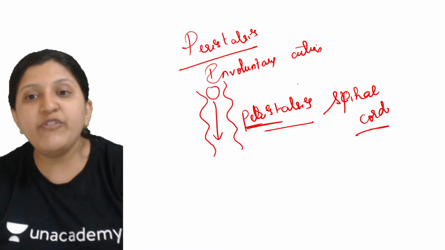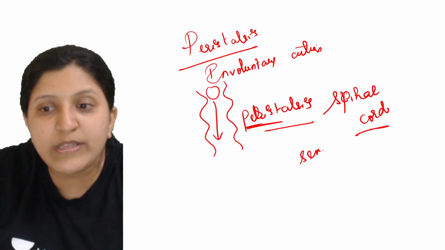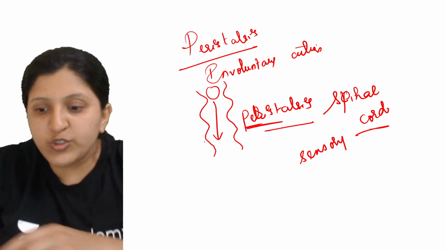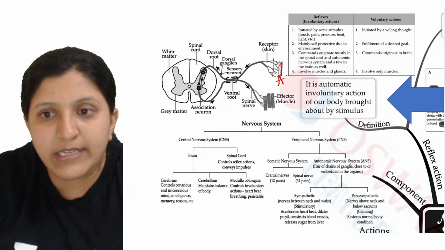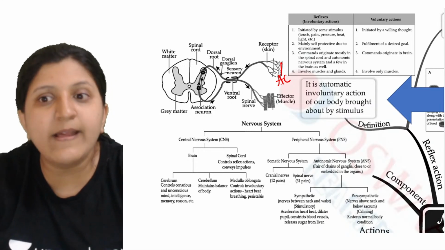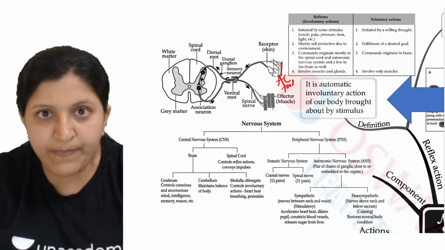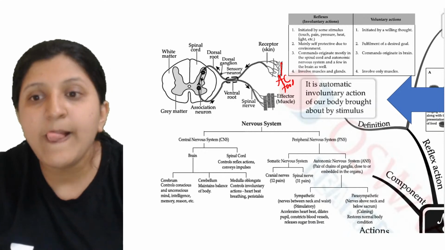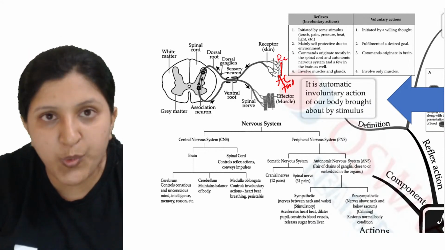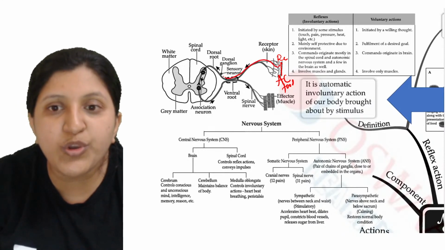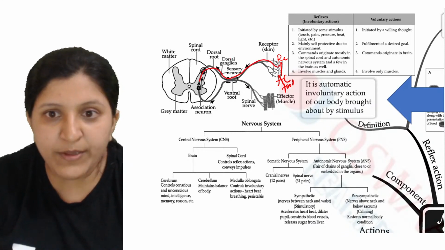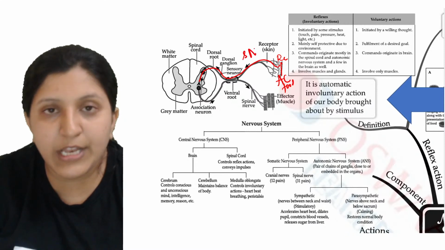Now the signal is sent through the sensory neuron. So I'll explain this now. Let's say this is the alimentary canal where the food is swallowed, that means the food is recognized, and there are receptors over here. Those receptors will send a signal to your spinal cord, through the sensory neuron.